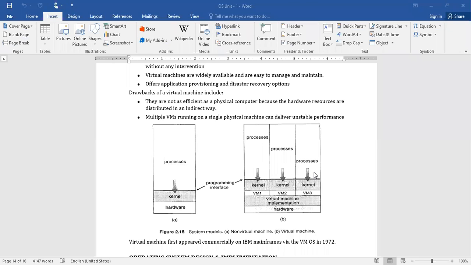So whenever you are not bothered about performance, and you want to execute this number of tasks in different environments, then you can go with VMs. For example, being a student, you may not be able to purchase the license of a particular operating system, say the Windows operating system. Then what we have to do, if you are looking for open, free environments where you can practice or execute your programs on different platforms.